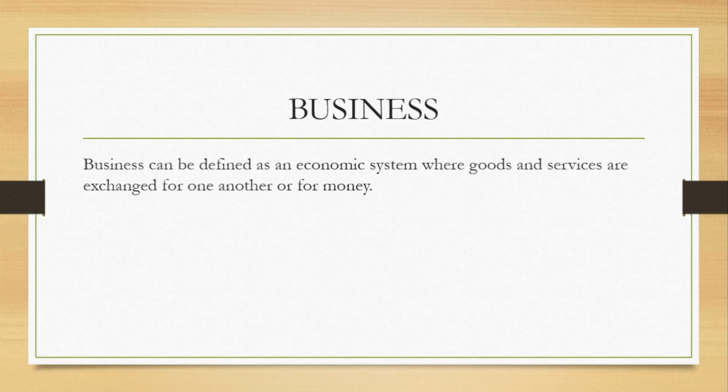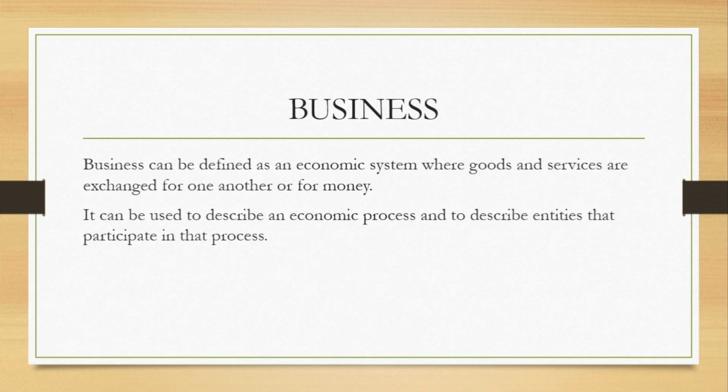You can either trade goods or you trade services. That is where exchange comes into place. And this exchange can be for one another, which is barter system, or can be for money. So in simple definition, business is an economic system where goods and services are exchanged for one another or for money. It can also be described as an economic process that describes entities that participate in that process. And the entities, we look at them as we continue further.